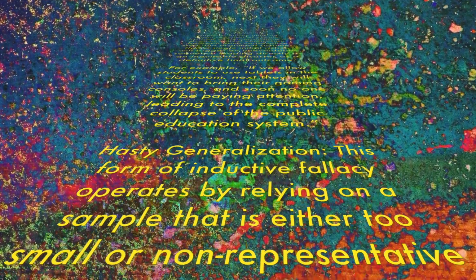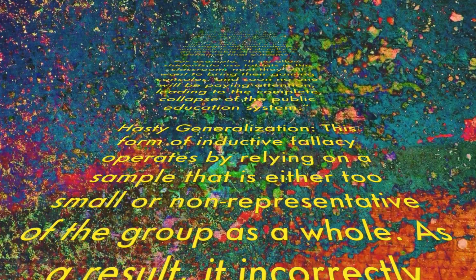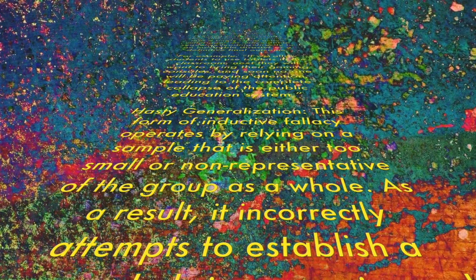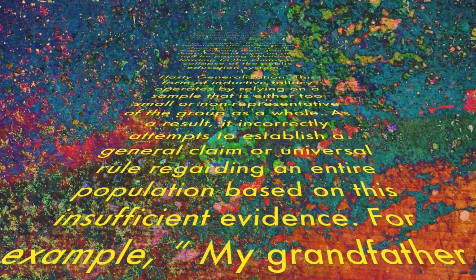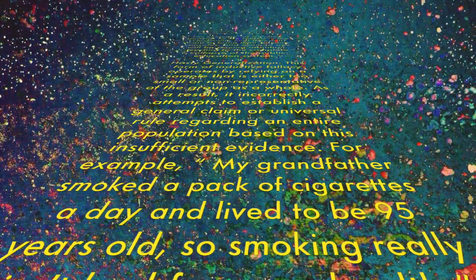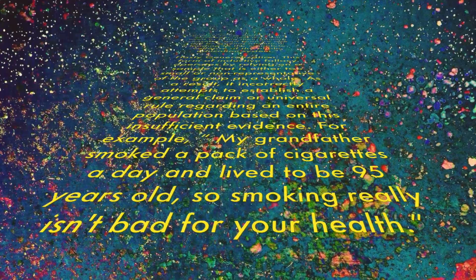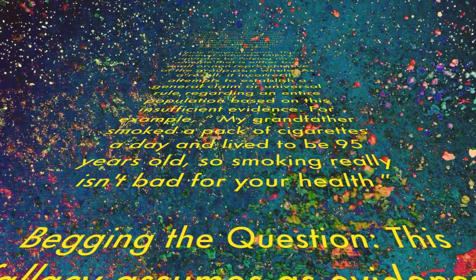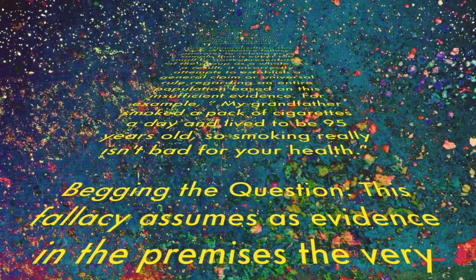Third, the hasty generalization. This form of inductive fallacy operates by relying on a sample that is either too small or non-representative of a group as a whole. As a result, it incorrectly attempts to establish a general claim or universal rule regarding an entire population based on this insufficient evidence. For example, my grandfather smoked a pack of cigarettes a day and lived to be 95 years old, so I'm pretty sure smoking can't be that bad for your health.